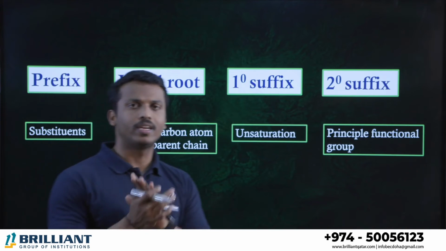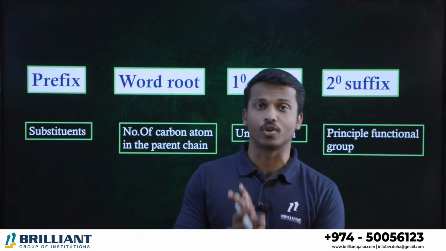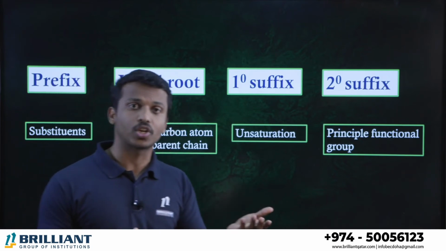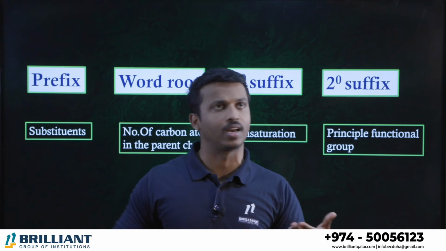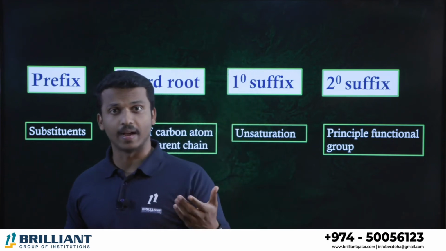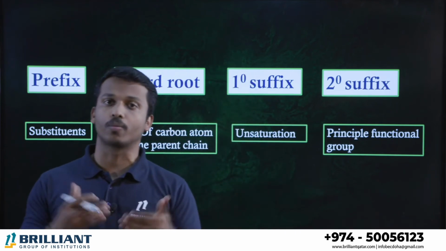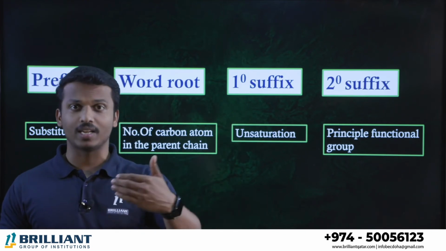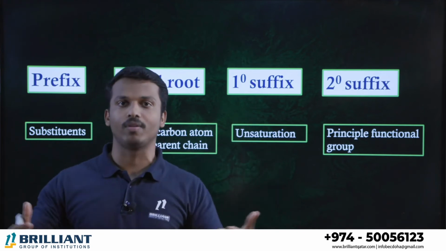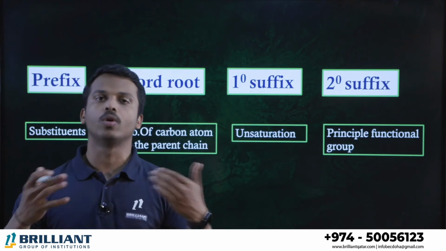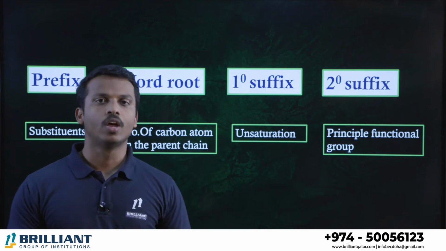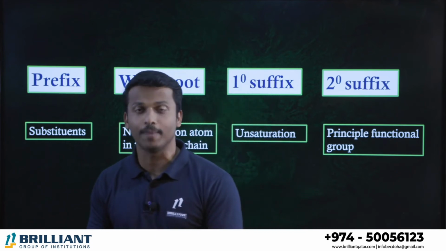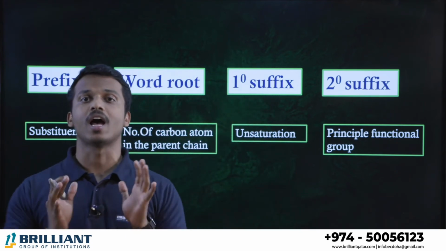In this session we are discussing only alcohol as the principal functional group. Other than alcohol, so many functional groups are there. Major functional groups like carboxylic acid, aldehyde, ketone are all higher priority compared to alcohol. But in the upcoming videos, we will discuss in detail each and every functional group. Finally, we will discuss all functional groups together and what the situation is. So in this video, I'm just concentrating on alcohols and phenols, how to write their IUPAC name. So our principal functional group is alcohol here.